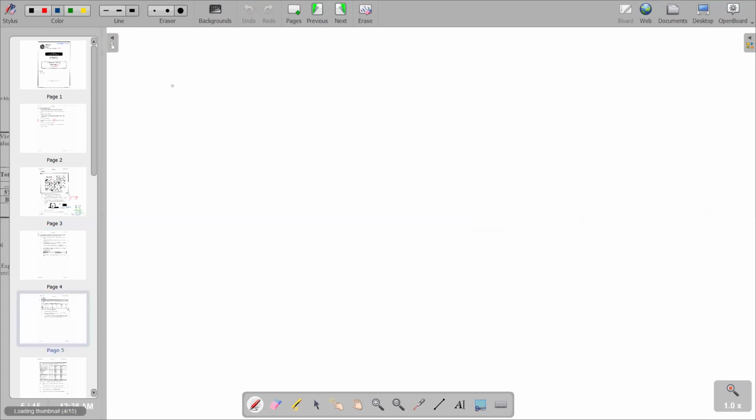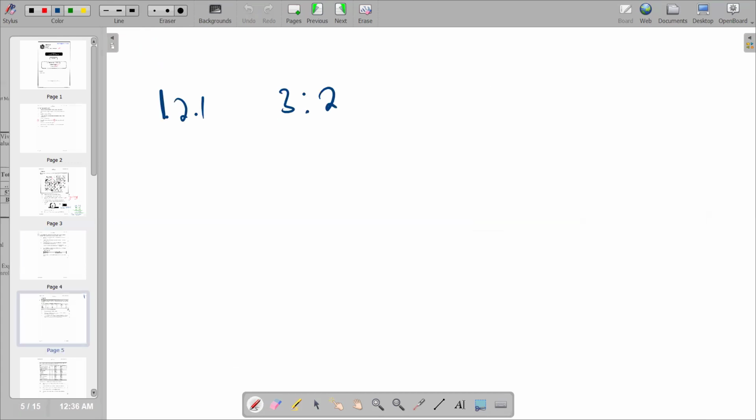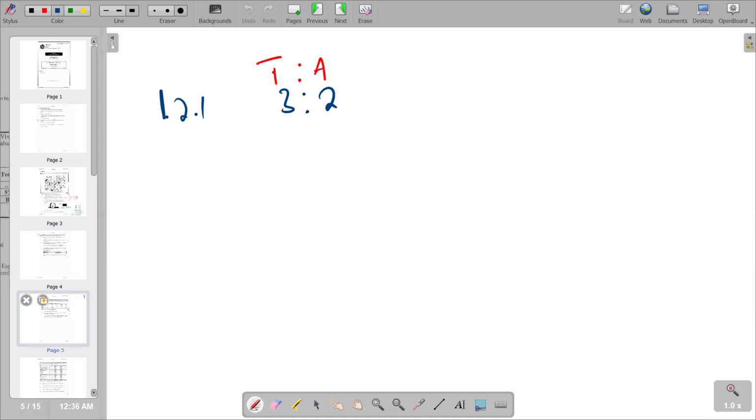So on the answer section, we are saying ratio is 3:2. And in terms of the representation of the ratio, we have Tabo and Amon. So we're going to say we have our 3 being Tabo and then our 2 being Amon. So we can try to calculate it within that context, and then we go back to our question and see that the money to be shared is 400. But of course we need to find the denominator there.